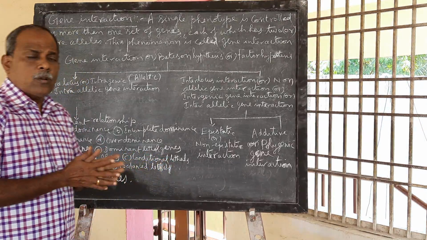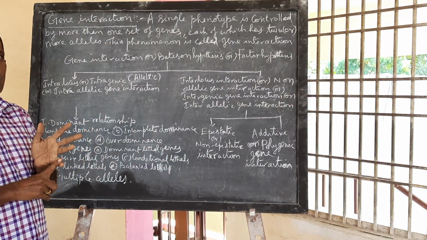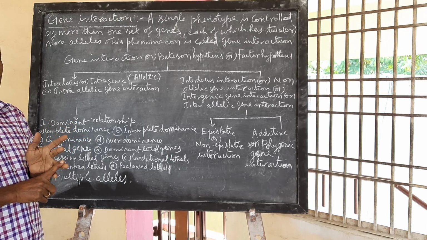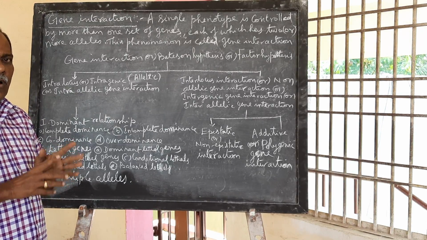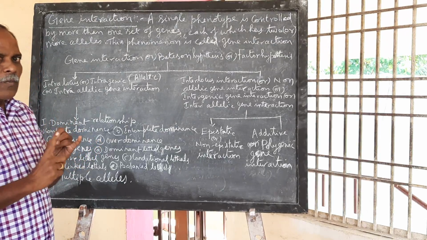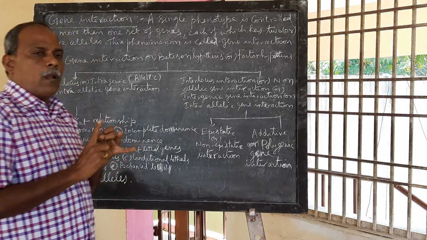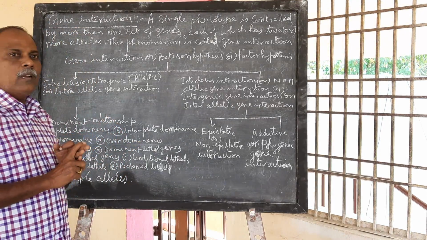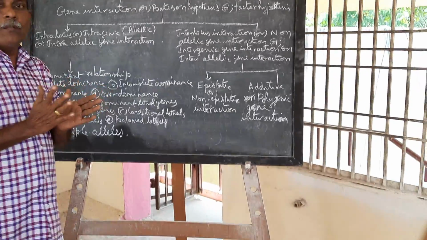So in genetics we have seen the experiments conducted by Mendel: monohybrid cross, dihybrid cross, then monohybrid test cross, dihybrid test cross, all that. In all that, you get the laws proposed by Mendel: law of dominance, law of unique characters, law of segregation, law of independent assortment. So in all these, what happened here?